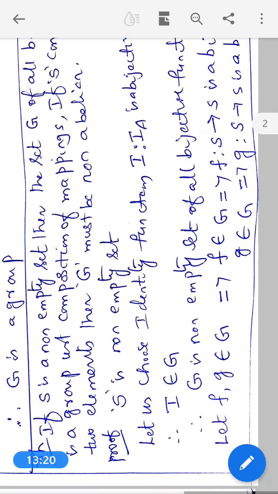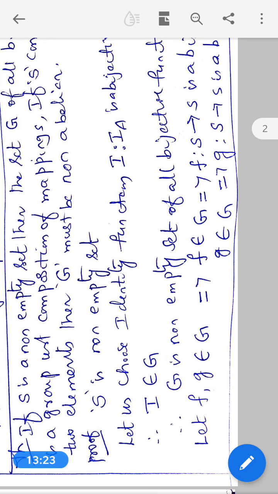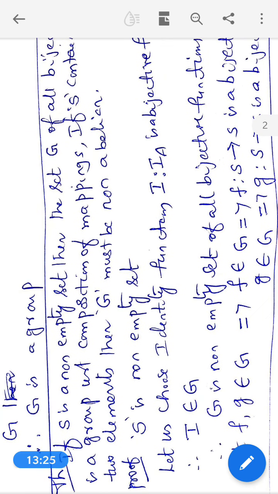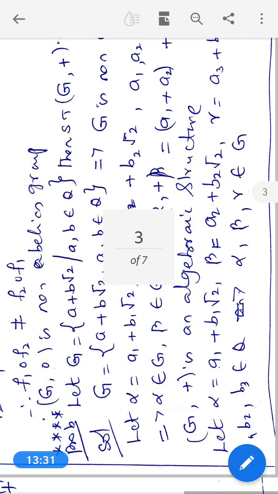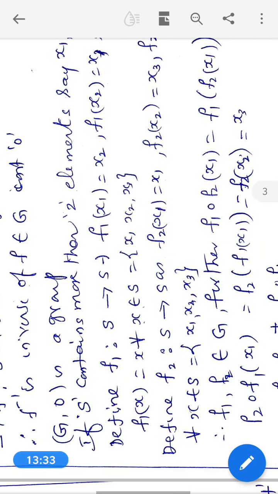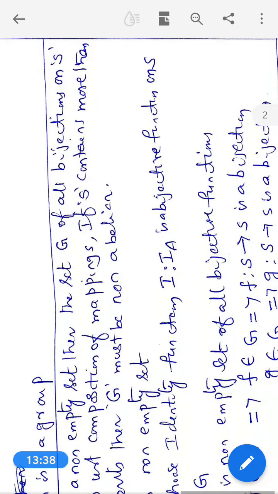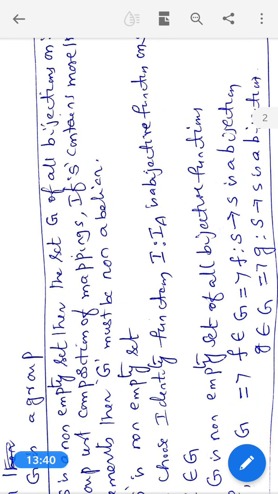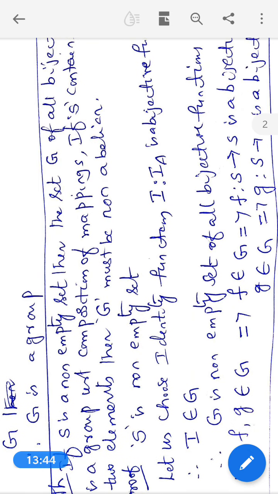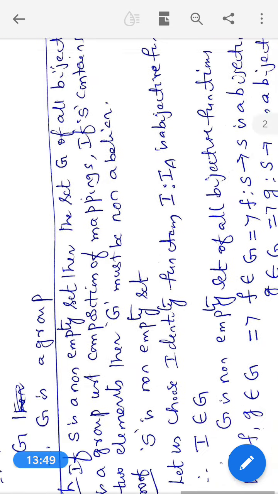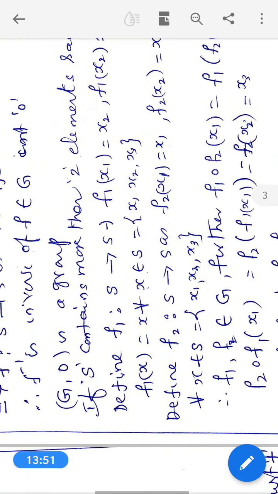Let f, g, small f, small g, be two functions belonging to G. f belongs to G implies f: S to S is a bijective function, because the identity function is always bijective. Similarly, g belongs to G implies g: S to S is also a bijective function.